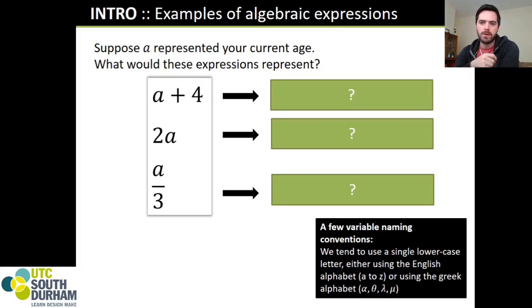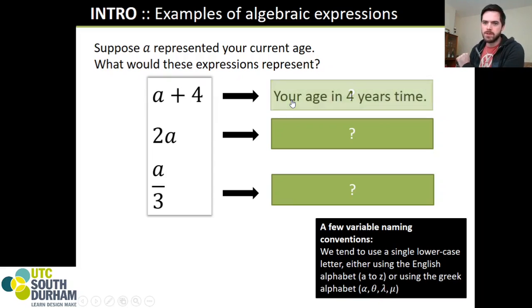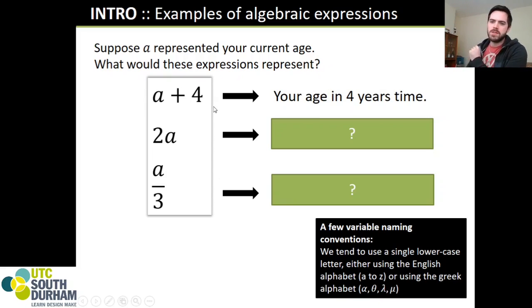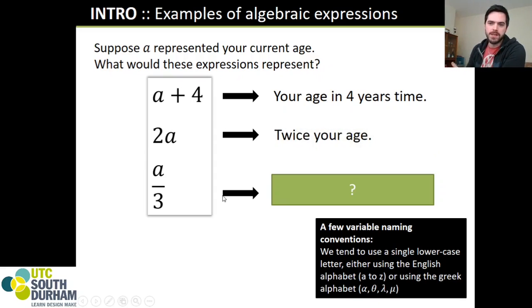If we wanted to figure out our age in 4 years' time, regardless of the age, we would add 4. So A, representing any age we can think about, we can add 4 to get the age in 4 years' time. What if I wanted to think about double your age? Well, we could write that as 2 times A. 2A would represent double or twice your age. Again, doesn't matter what the age is, we're doing the same thing with all of it.